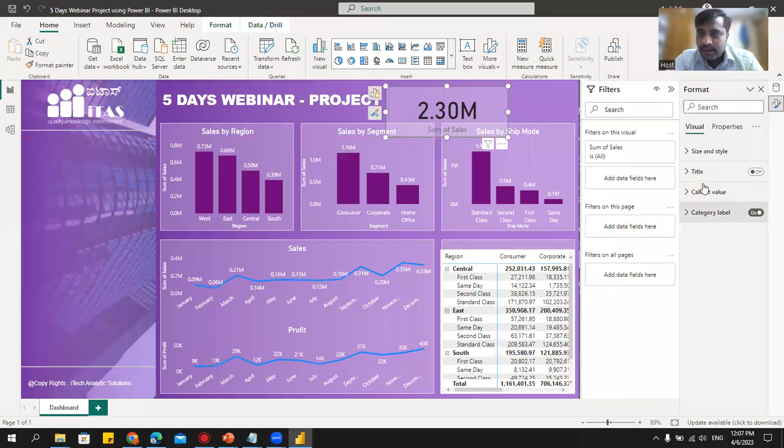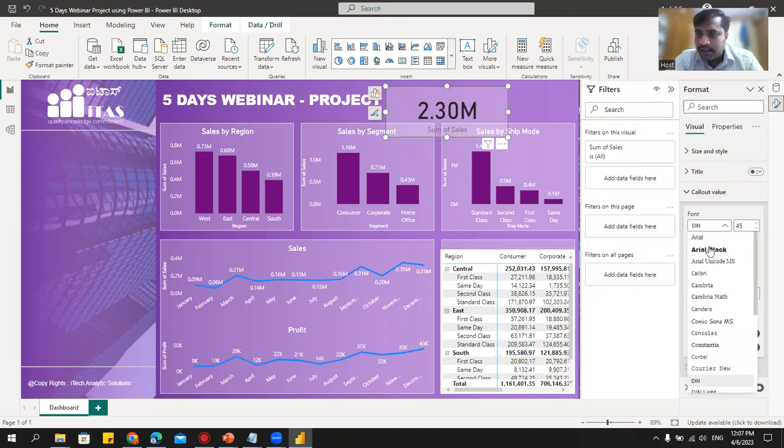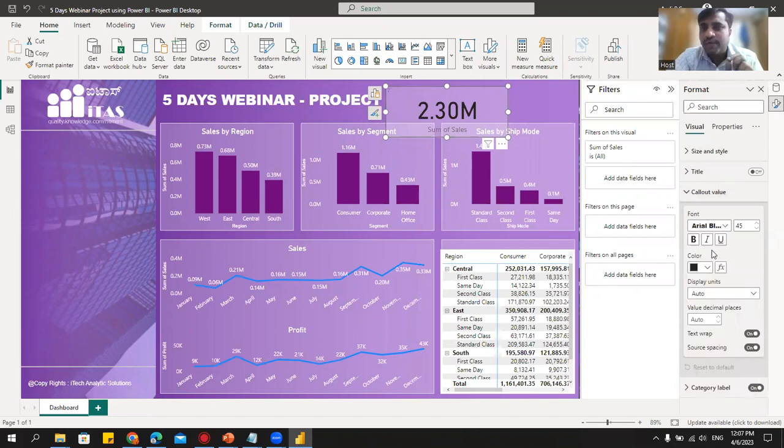Let's go to this call out value and I'll change this to Arial Black. See, formatting you have to decide. Okay. I will reduce this to say 25. Let it be this much only. Otherwise, it will be too much actually.